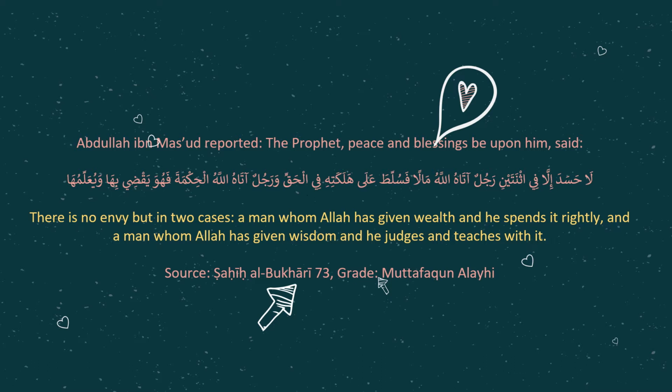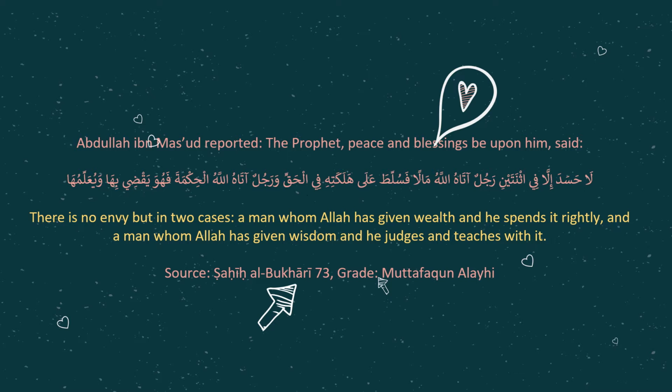Okay, this hadith is kind of important to us because in our life, where we have social media around us, we tend to be envious. We tend to get jealous when we look at Instagram, following public figures, the Insta famous. We tend to envy their branded things, their lifestyle, what they do. But it's not actually permissible in Islam.